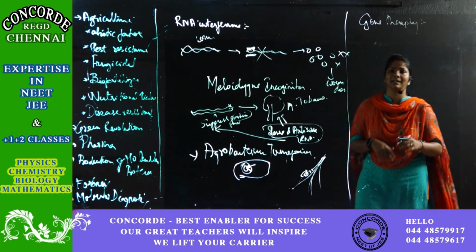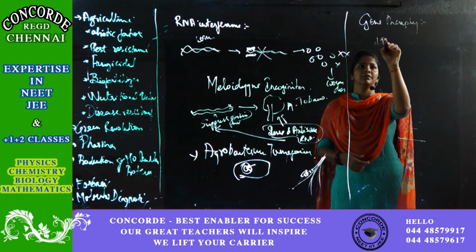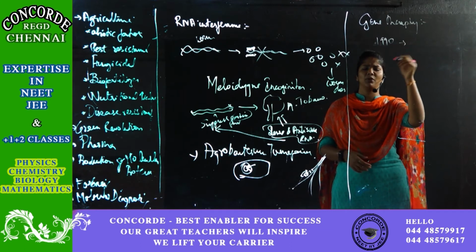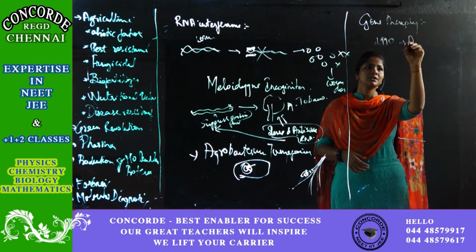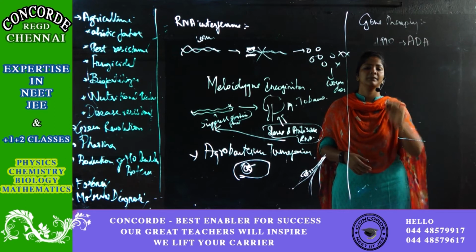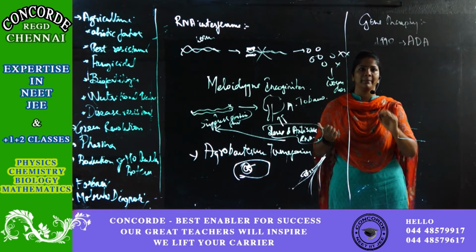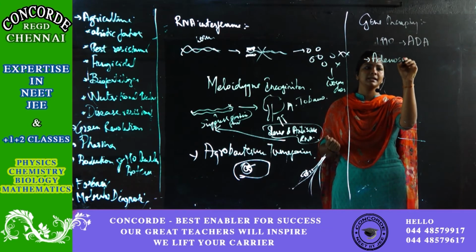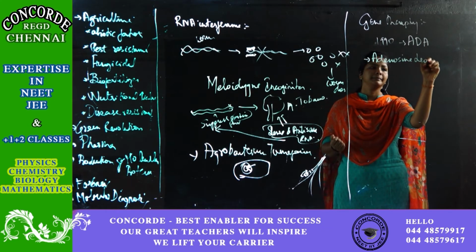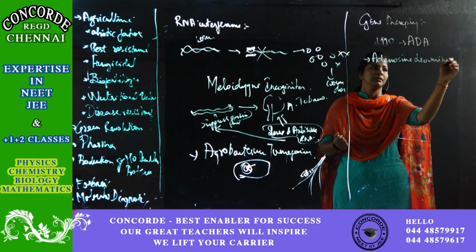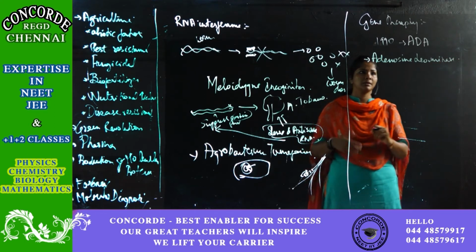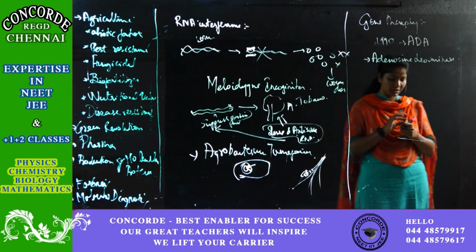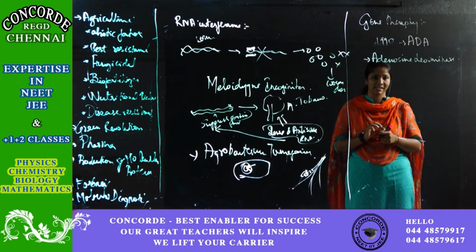One example: I think in 1990 the first gene therapy was done, for a 4 to 5 year old girl who had a problem with ADA, adenosine deaminase. ADA stands for adenosine deaminase. It is an enzyme. So there was a deficiency of this enzyme, adenosine deaminase deficiency.